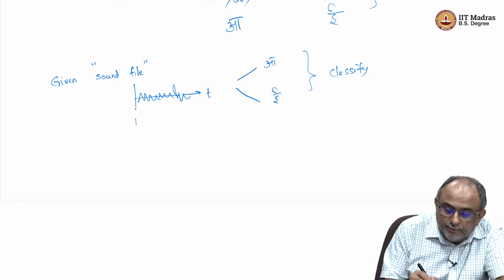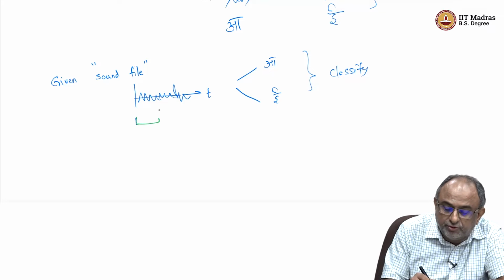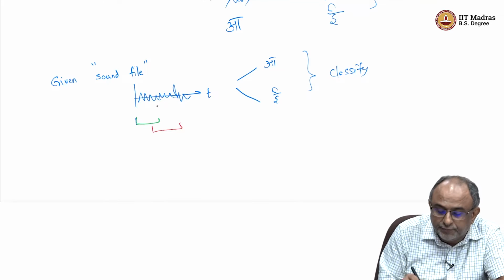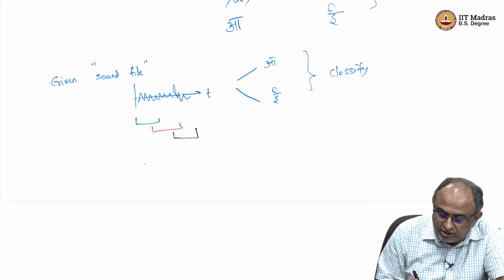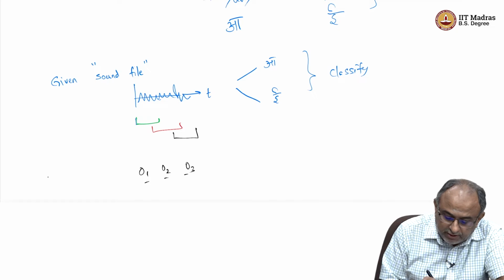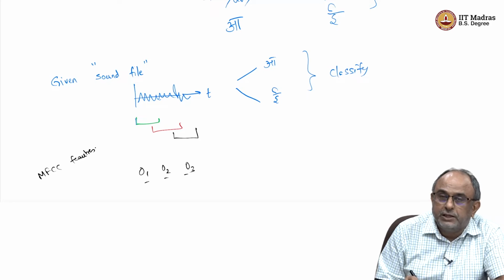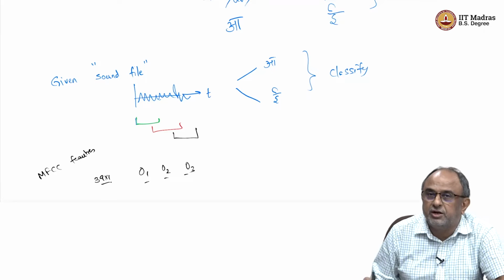So, I will take intervals of this signal, and then I will extract the feature vectors. So, let me call these feature vectors O1, O2, O3. These are, let us say, MFCC features. These are usually 39 cross 1. Okay, these are all 39 cross 1.